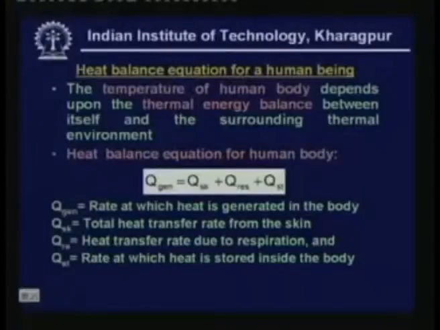If you apply thermal energy balance, this is what is known as heat balance. When we apply this, we get what is known as a heat balance equation. This heat balance equation for a human body is given like this: Q_gen is equal to Q_sk plus Q_res plus Q_st, where Q_gen is the rate at which heat is generated in the body. That should be equal to Q_sk, the total heat transfer rate from the skin, plus Q_res, which stands for heat transfer rate due to respiration, plus Q_st, which stands for the rate at which heat is stored inside the body.